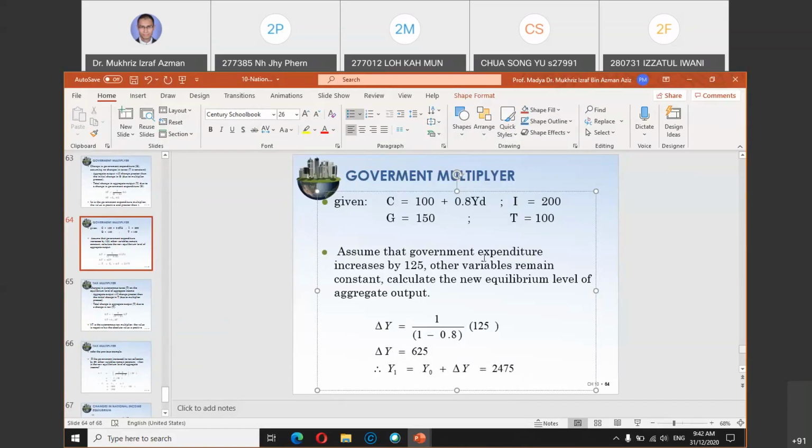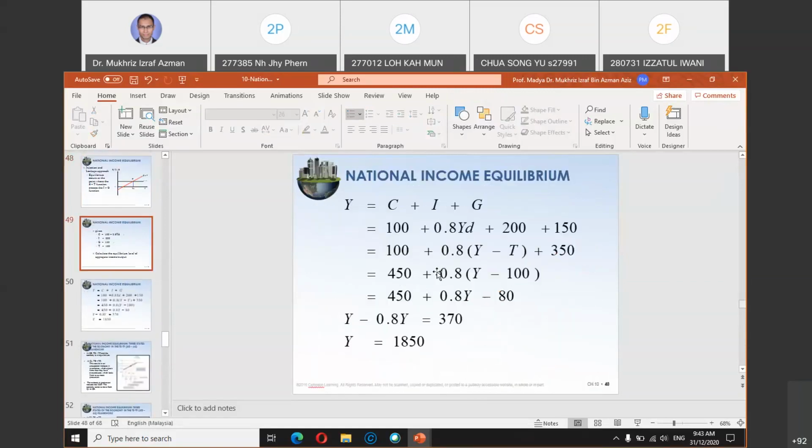Because I already showed you the previous example, how to get the Y value when you are given all of these values from the function. We have the consumption function, the G value, autonomous government expenditure, autonomous investment, and also the tax value, 100. So the tax you put into the Y function here, Y minus T, just like in this example just now, in slide number 50.